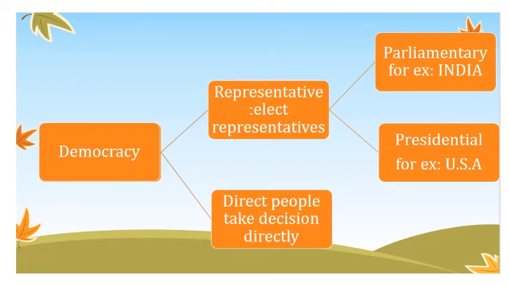Okay, so now, what are the types of democracy? Democracy is either representative or direct, where people take decisions directly. Representative examples are parliamentary, for example India, and the second is presidential, for example USA. For direct, where people take decisions directly, we have no examples right now. Okay, so this is all for now.